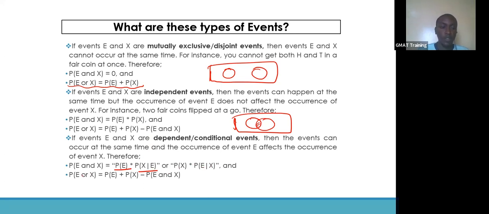And in this case, the probability of E or X will be the probability of E plus the probability of X minus the probability of E and X, but this part here is the conditional probability of E and X.